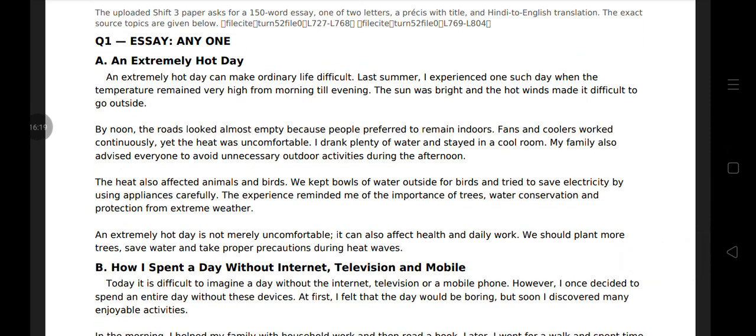We kept bowls of water outside for birds and tried to save electricity by using appliances carefully. The experience reminded me of the importance of trees, water conservation, and protection from extreme weather. An extremely hot day is not merely uncomfortable, it can also affect health and daily work. We should plant more trees, save water, and take proper precautions during heat wave.